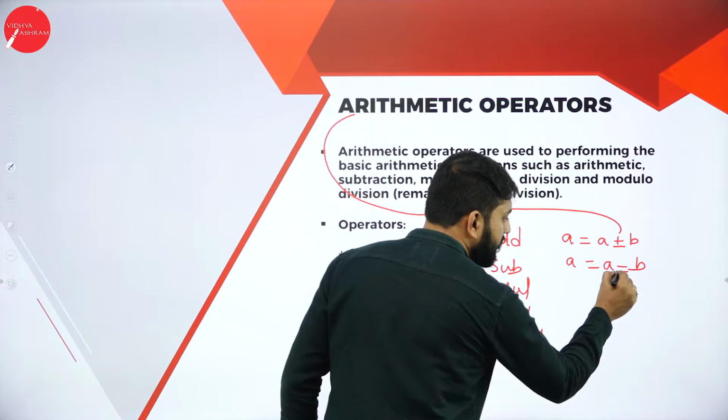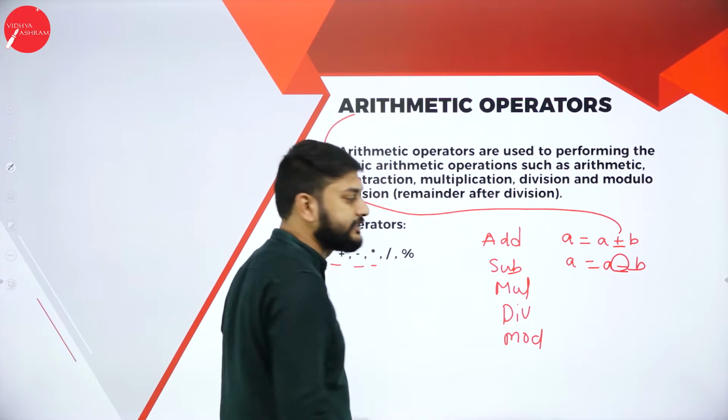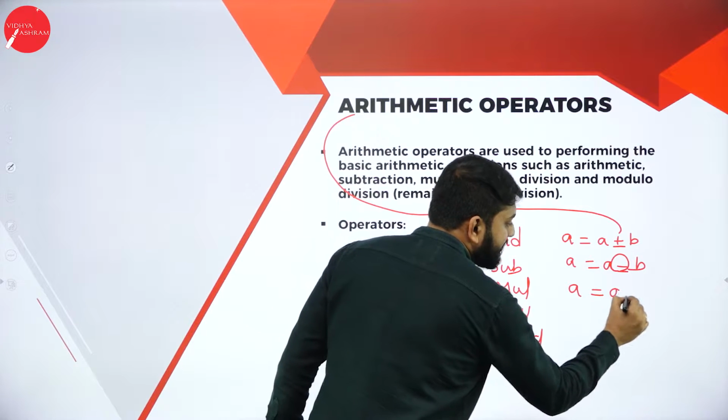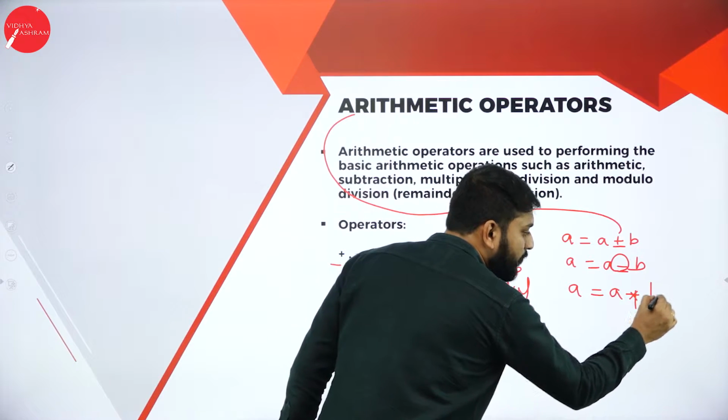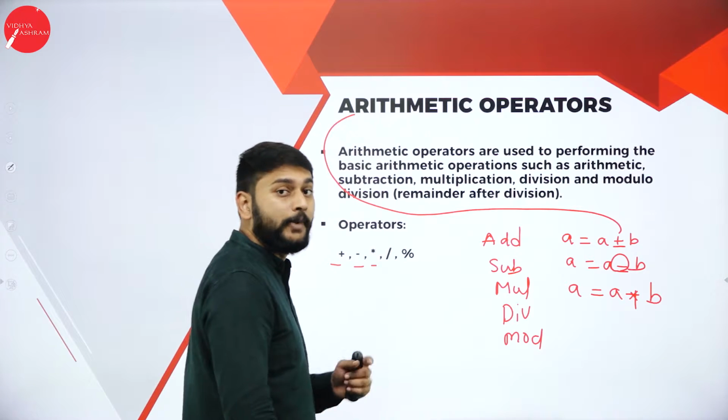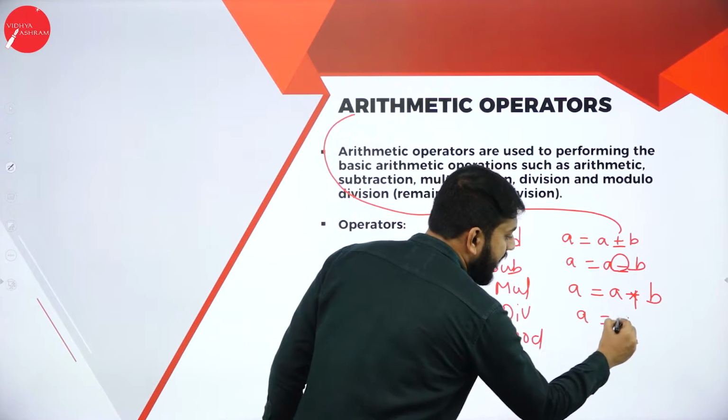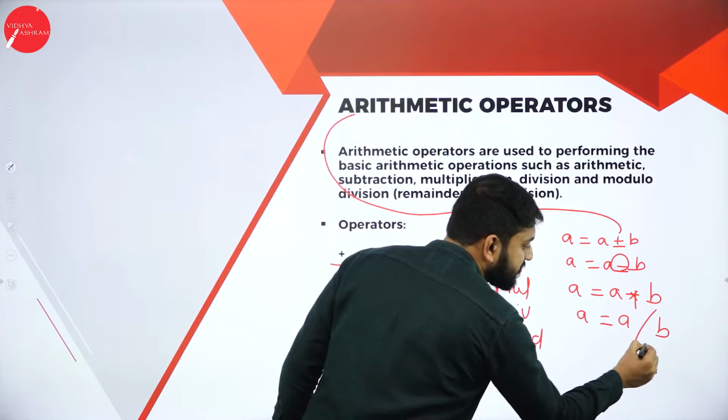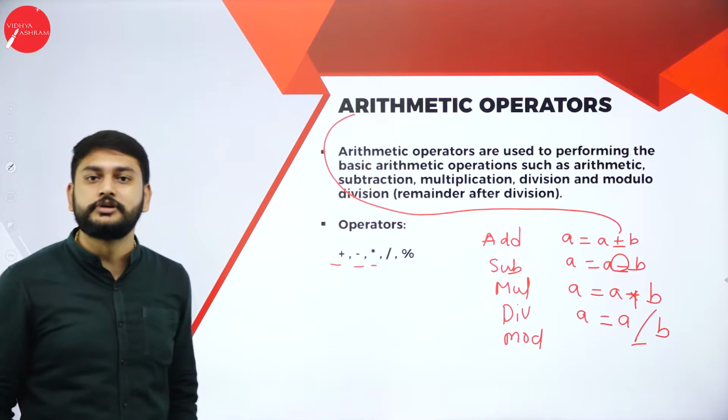Don't think that this is equal to. That is minus. So A star B. Why do I use star? Star is for multiplication. So guys, A / B. This is for division, to divide two numbers.